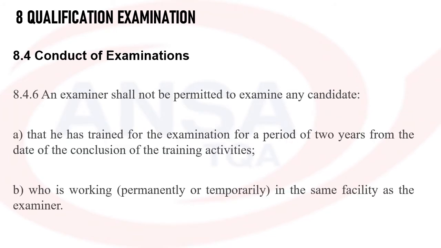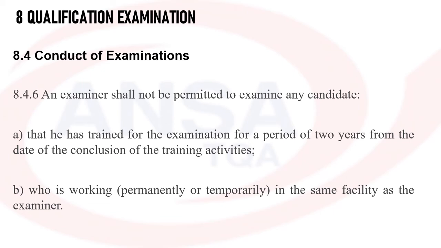An examiner shall not be permitted to examine any candidate that he has trained for the examination for a period of 2 years from the date of conclusion of the training activity. Suppose a person is getting trained by a trainer, the trainer can never be the examiner for that person in this method or sector. That is the reason they have put this in. So the examiner will never examine a person he has trained, for a period of 2 years.